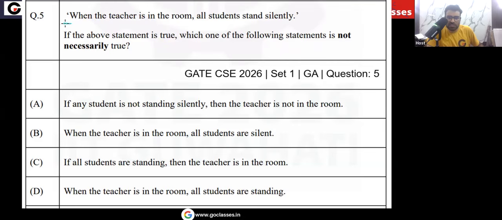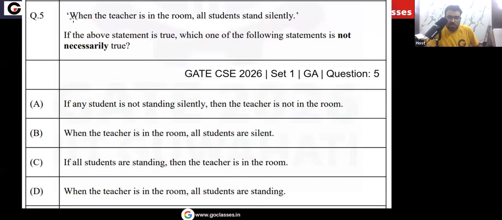Notice what is given here. You tell me what is the given statement. This is an if-then statement, please understand. It's like alpha and beta. So when alpha then beta, it simply means alpha implies beta.